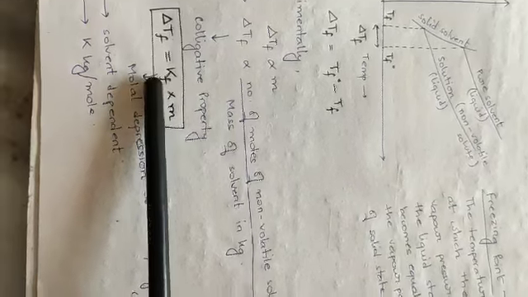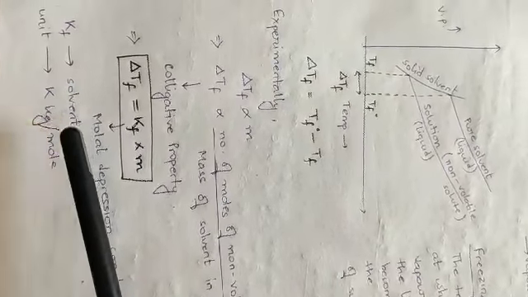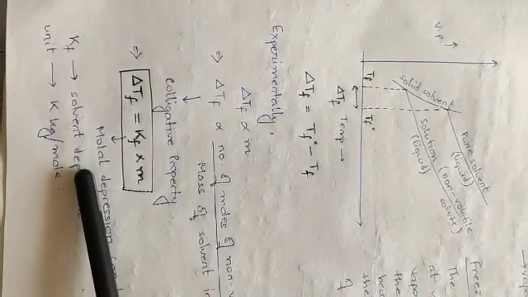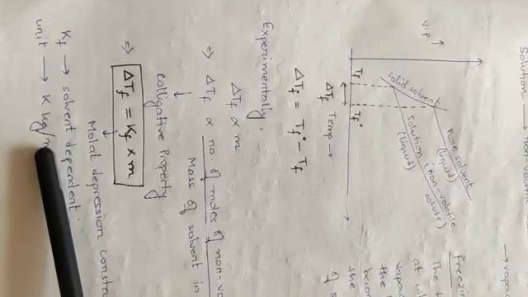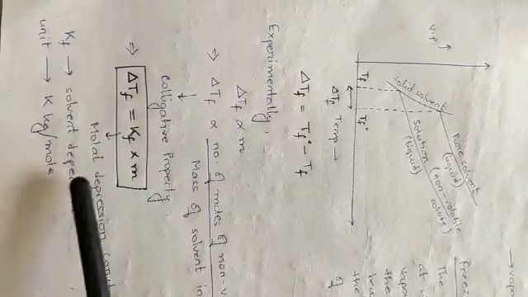So if I want to remove this proportionality sign, I introduce a constant called Kf, which is called the molal depression constant or the cryoscopic constant. Cryoscope meaning freezing. Again, Kf is only dependent on the nature of the solvent and on nothing else. Unit exactly same as Kb, that is Kelvin kg per mole.